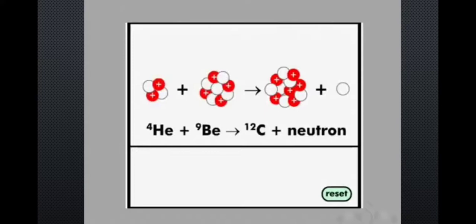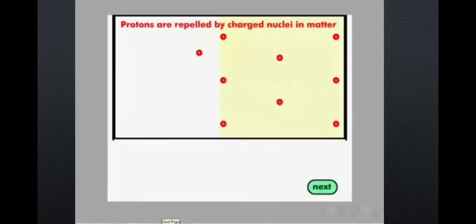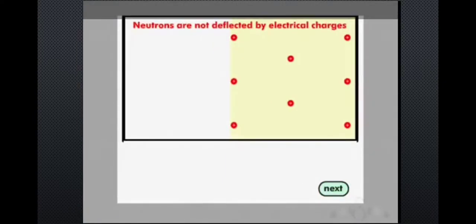Now he wanted to check if the neutron was neutral in nature or not. So he took this field. This is a field of positive particles. It has all the positive particles in it. If a positive particle is passed through this field, you see that like charges repel. So if a proton passes through this field, it is repelled by these positive charges.